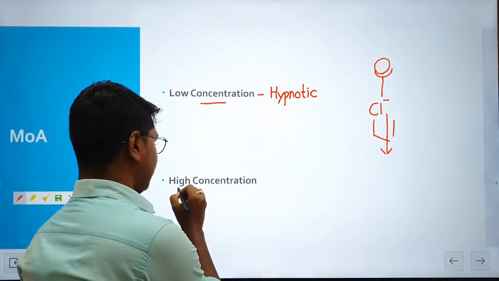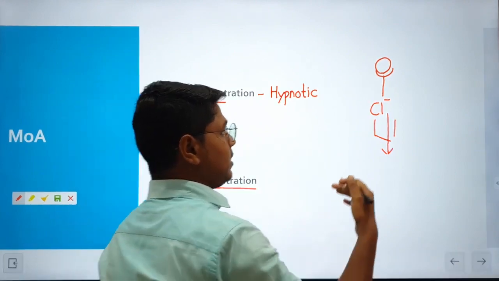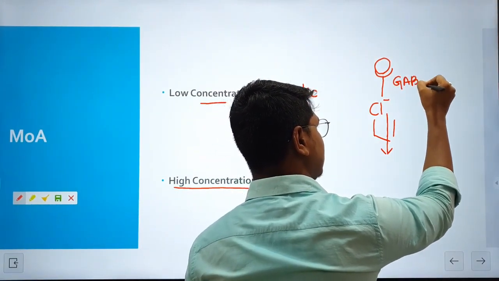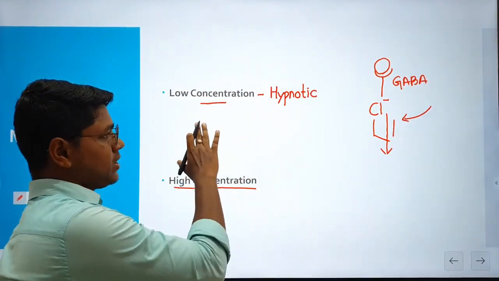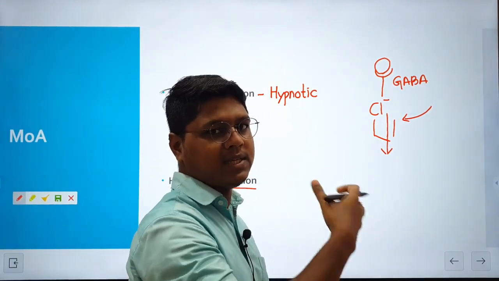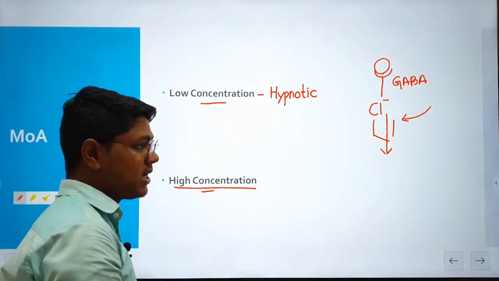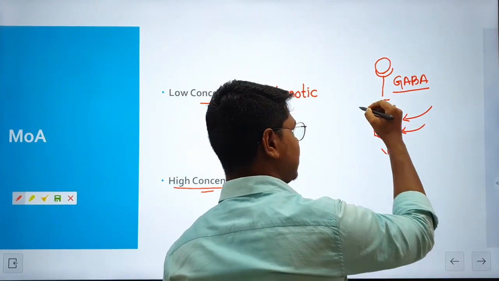But when barbiturates are used in high concentrations, they also directly affect this chloride channel. In low concentration they only have a GABA mimetic effect, they mimic the GABA. But when used in high concentration for general anesthesia, they have the GABA mimetic effect as well as directly opening the chloride channel.